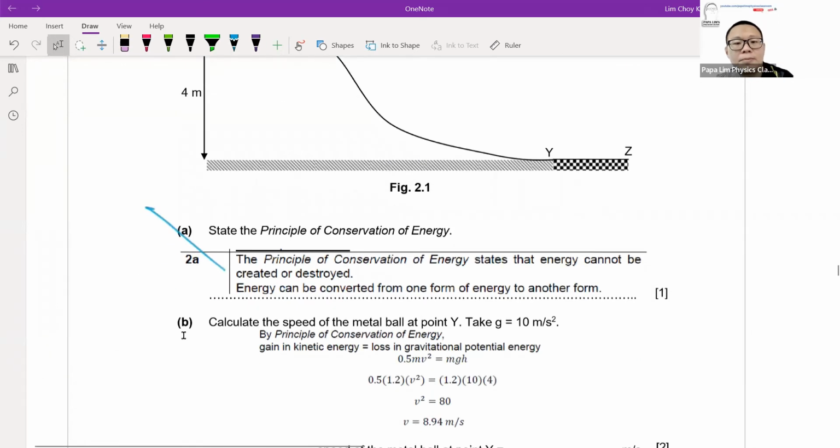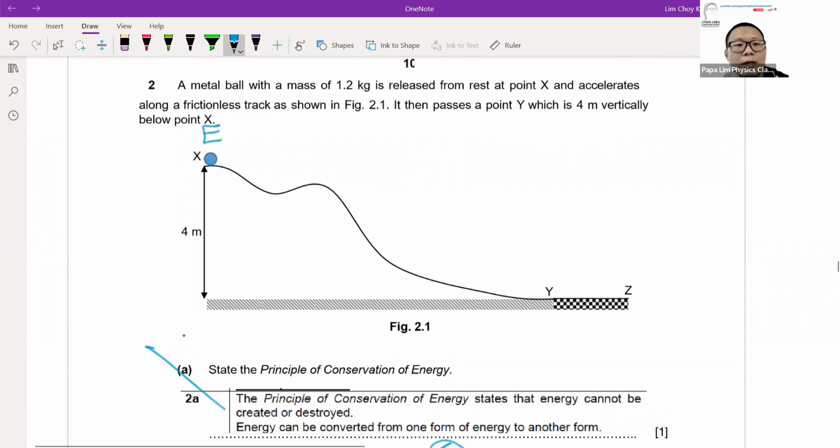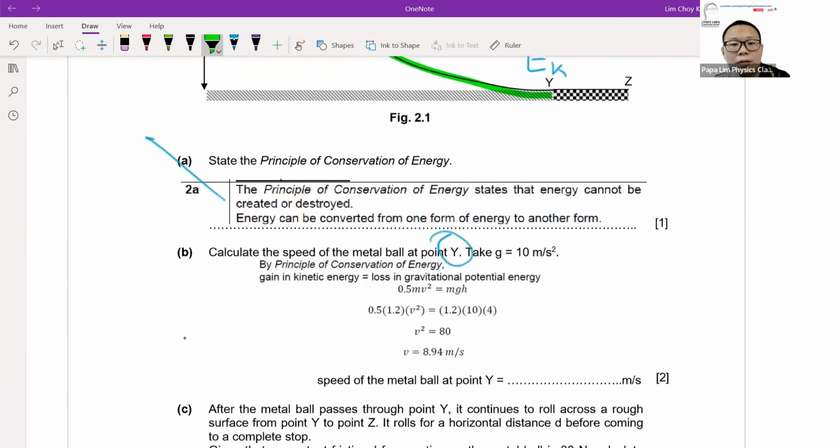Calculation of the speed of the ball at Y. Now in the ideal situation, at X this is where I have all my potential energy, and at Y it will be the lowest, so all the energy will be converted from EP to EK, 100%. Nothing fanciful. It's only EP to EK because the question says it's a frictionless track, so there isn't any heat loss at this surface. So it's 100% conversion from EP to EK. That's why I can use the formula half mv squared equals mgh. You should get the answer out quite easily, quite elegantly, in fact.